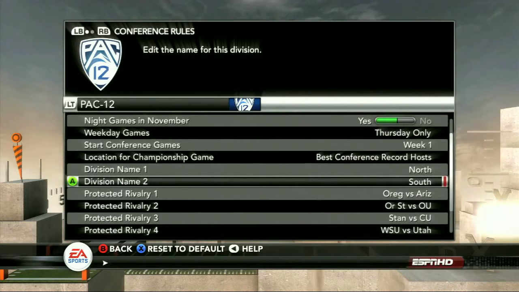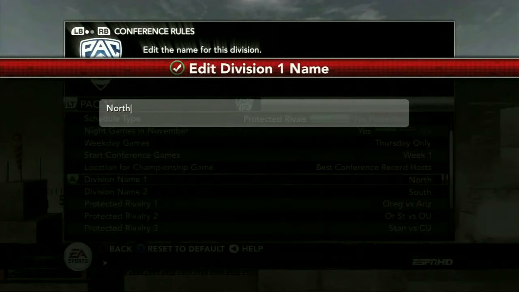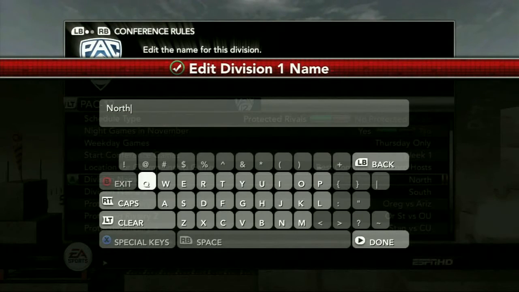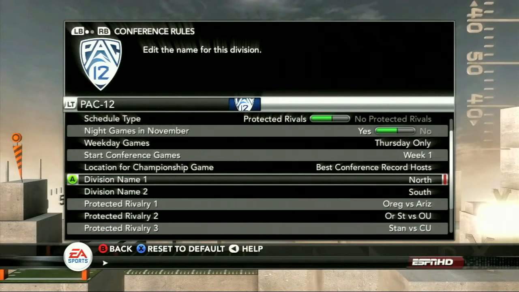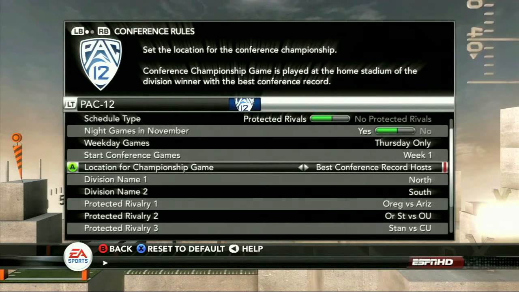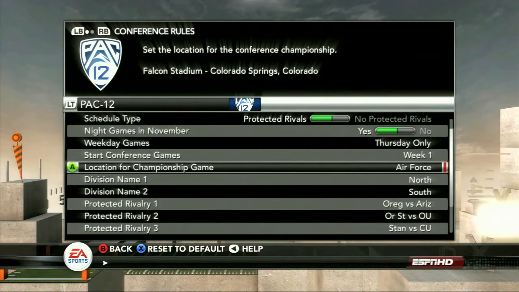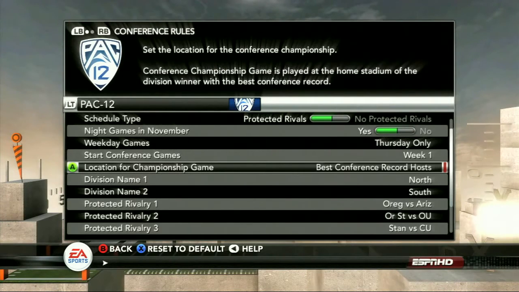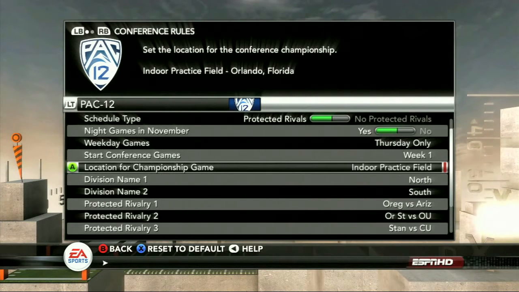Division names, you can edit those as well. So if you're a Big Ten fan and you don't want Leaders and Legends as your division names, feel free to go ahead and edit those to whatever you'd like them to be. When you have a conference that goes from less than 12 teams to 12 teams, you add divisions, and you can now go ahead and edit what those are. Same thing when you have 12 teams, you can have a conference championship game. So you can set where the location for the conference championship game is going to be. The Pac-12 has theirs decided as the best conference record hosts a championship game, but you can go in and set this at literally any stadium in the game you want to, including our high school stadiums, our practice facilities, wherever you want the game to be, you can set it up.